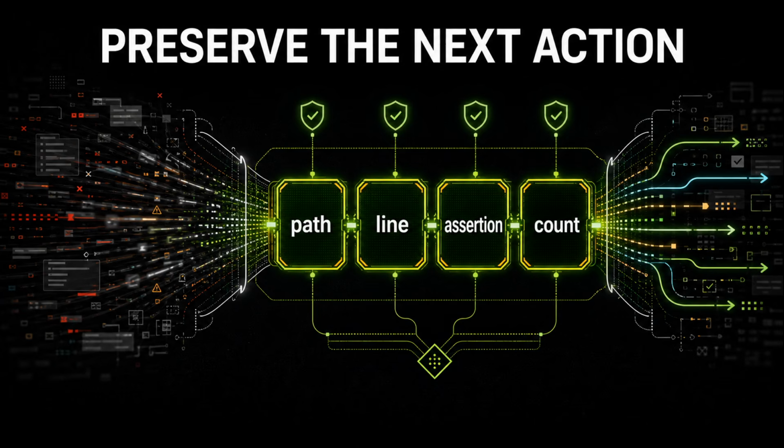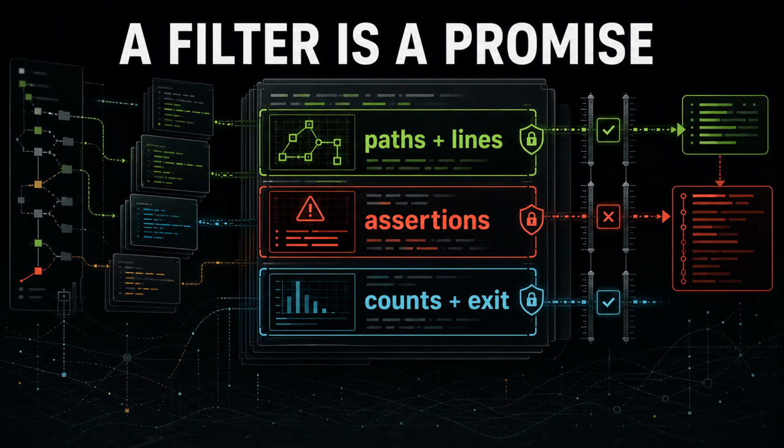The word safely is doing work there. Bad truncation is worse than no truncation. Yes, the filter has to preserve the facts that drive the next action. File path, line number, assertion, exit status, changed files, failing command, affected resource. Exactly. Smaller output is only useful if the model can still decide what to do next. After the safety rule, the internals start to look like product judgment.